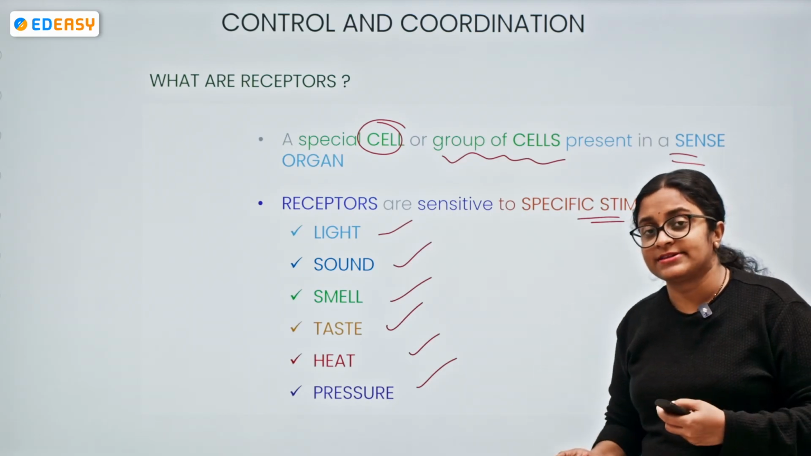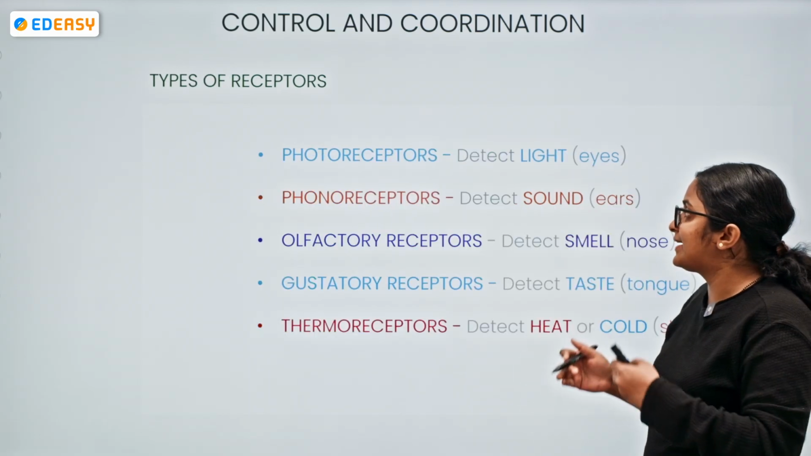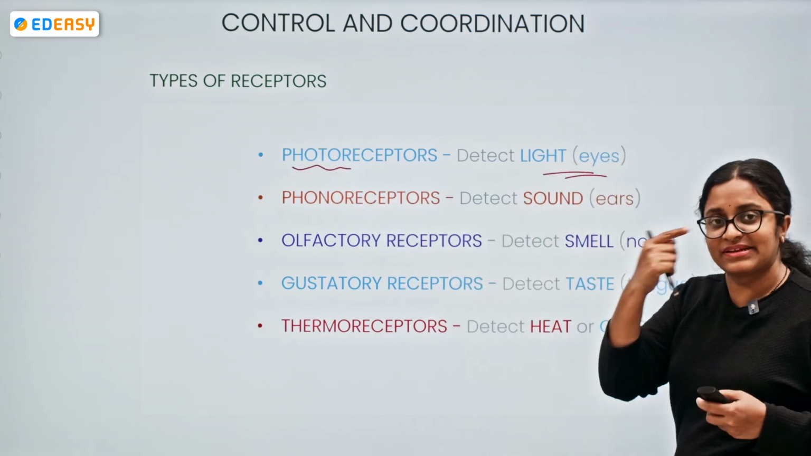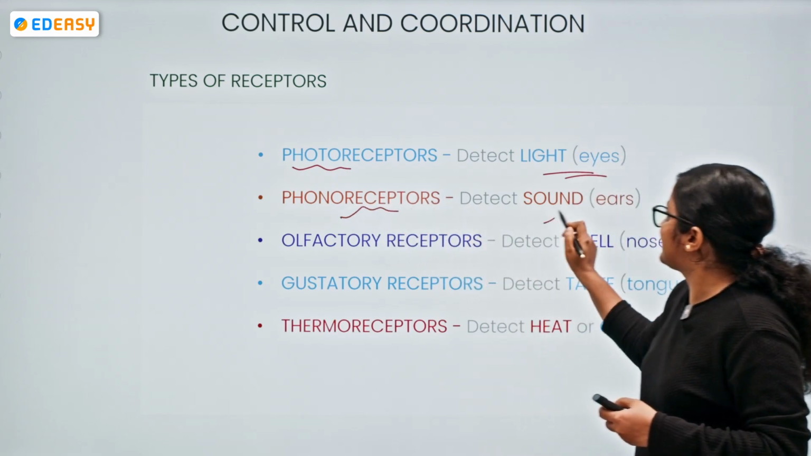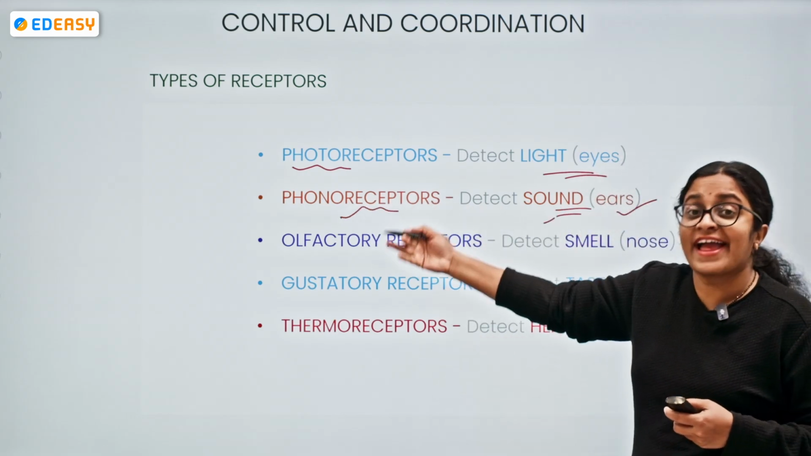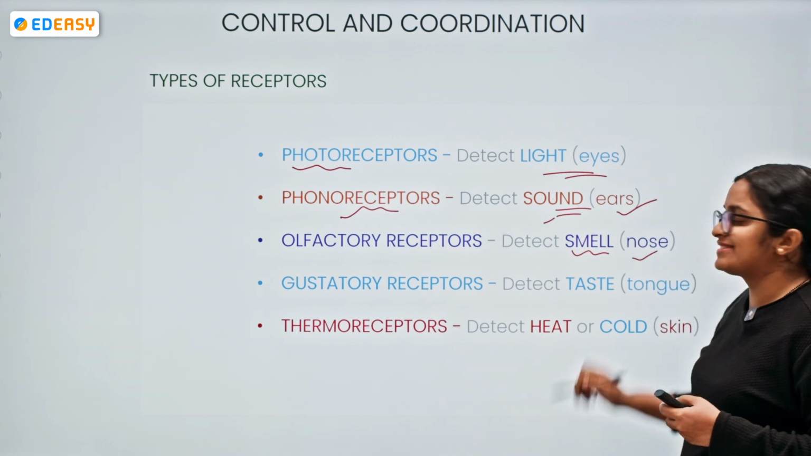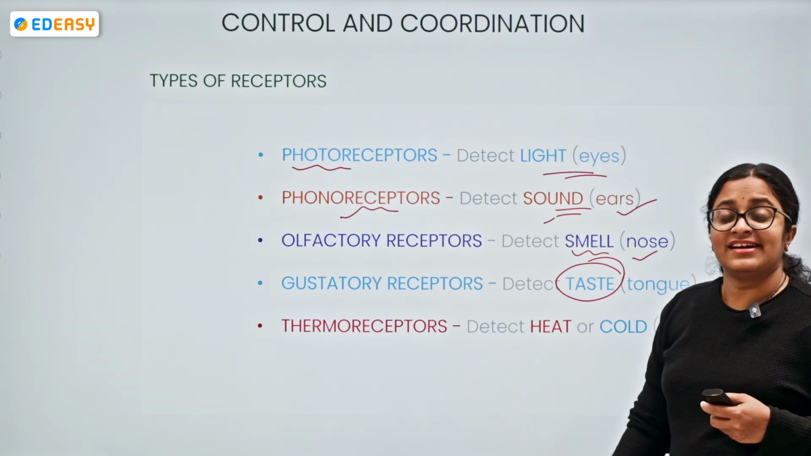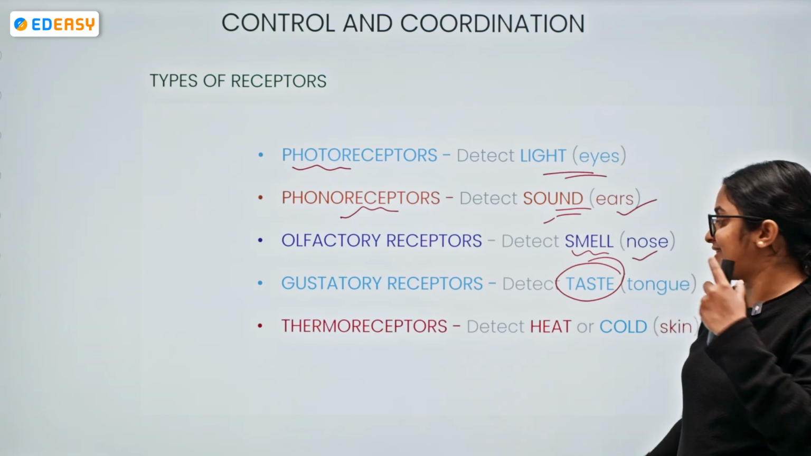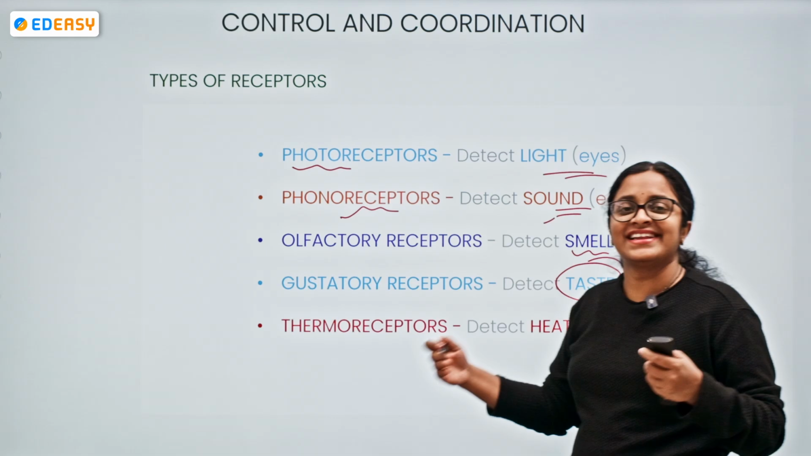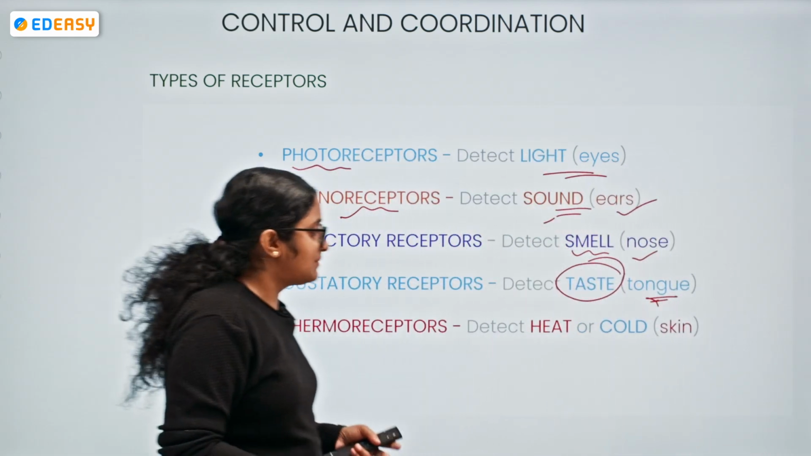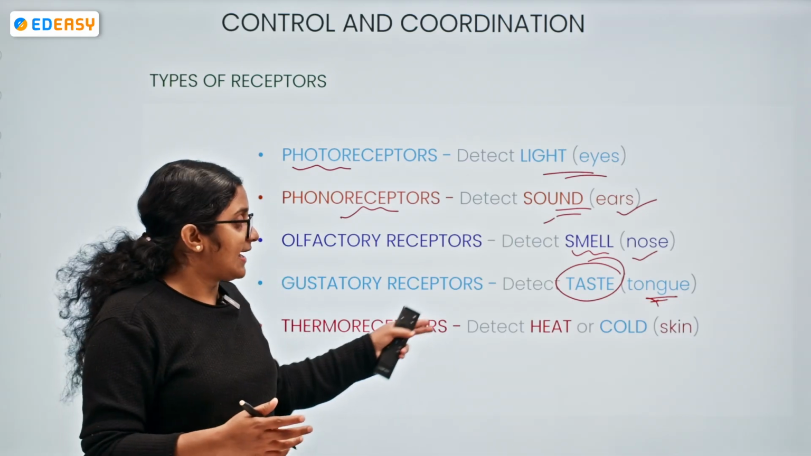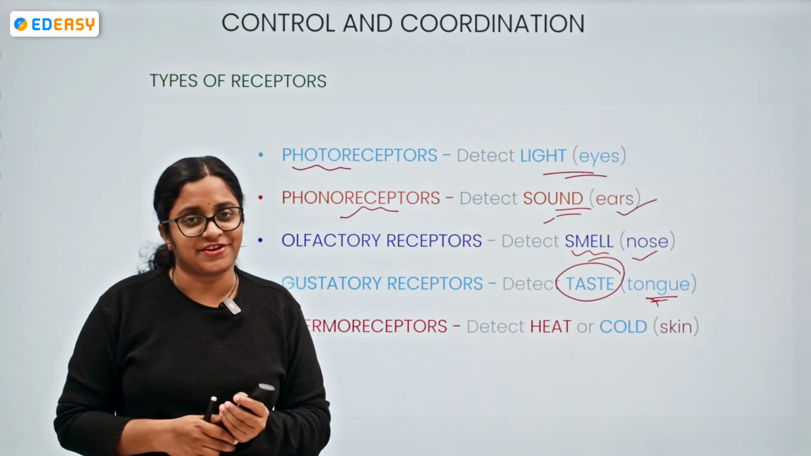So these receptors are of various kinds, and let's see what the receptors are. Photoreceptors are the ones that detect the light present in eyes. Phonoreceptors detect sound present in ears. Olfactory receptors detect the smell present in nose. What else we have? Gustatory receptors, which help in detecting the taste present on the tongue. And finally, thermoreceptors. These thermoreceptors detect the heat or the cold. They are present within the region of the skin.